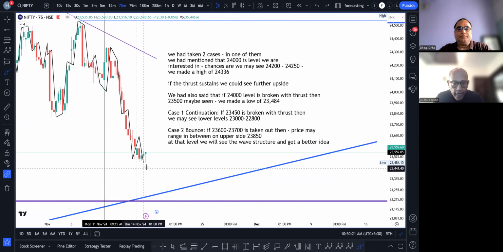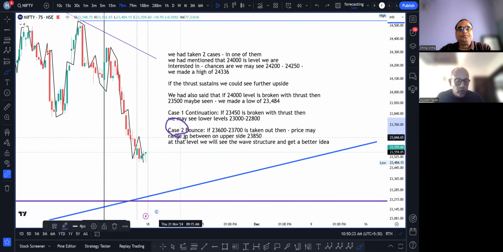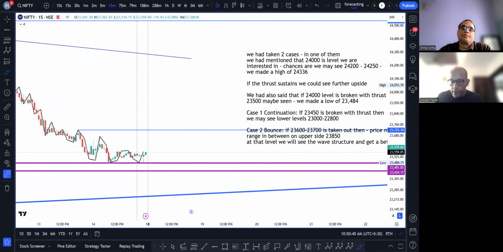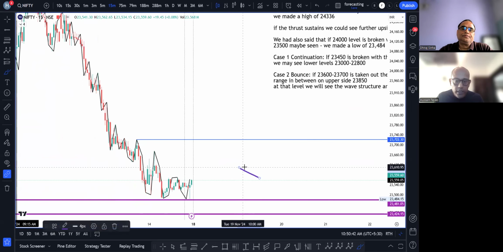ठीक है? अभी सर ये मेरा जो केस टू वाला बाउंस है ना, it is similar to what is there on the बैंक निफ्टी चार्ट. यहां पे भी सर ये थोड़ा थर्सडे का प्राइस एक्शन chart has broadened up. We will have a look at it on a 15-minute chart. I'm just pulling this up so it's easily viewable.